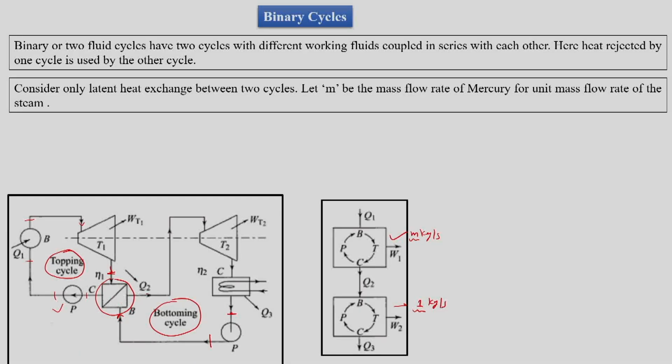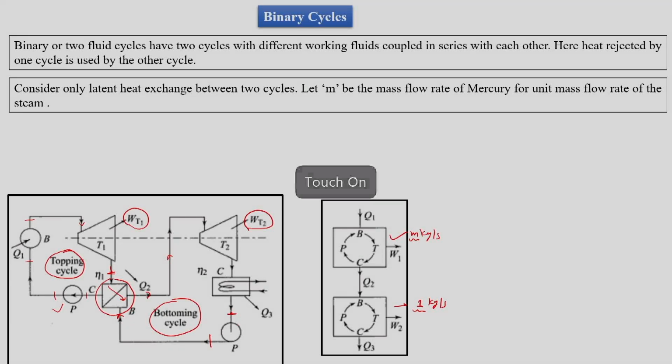Then this water flows into the boiler, takes heat from the mercury and goes over the turbine. It does the work WT2, mercury would have done WT1 work, then water comes to the condenser, where coolant takes heat from the water, and water gets condensed and enters the pump. This is the gross combination of two working mediums.